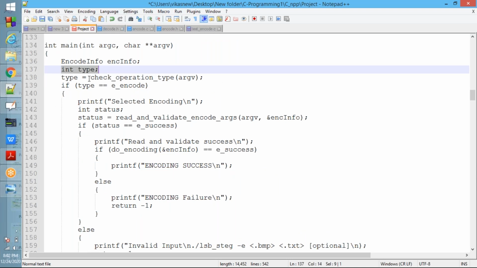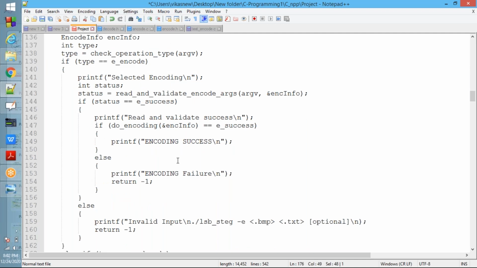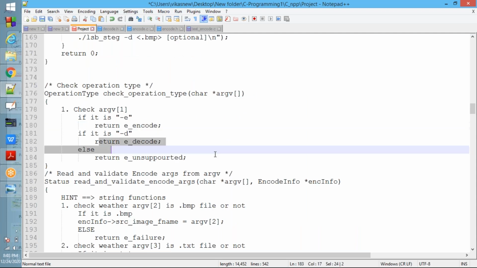Fine. See now, next check whether argv of 1. argv of 0 is the executable file, argv of 1 is minus e or minus d. If it is minus e, return e encode. If it is minus d, return e decode. Other than these two, if you give some option xyz, you need to return the same.